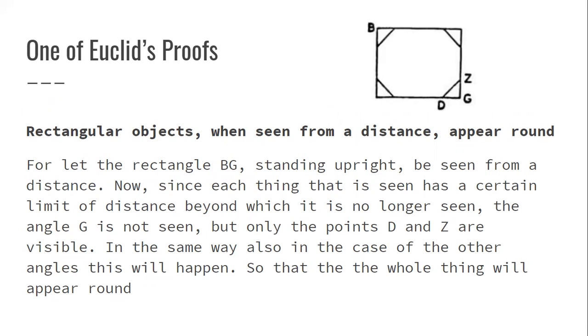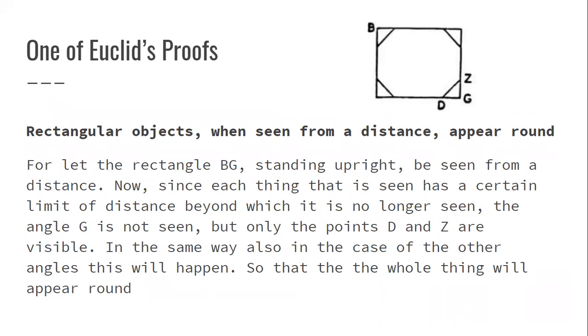This is what he's proving: that rectangular objects, when seen from a distance, appear round. We have the picture that we referenced up here. We see this rectangle, and this is how the proof went. He said for rectangle BG, which we see here, standing upright, it can be seen from a distance. Now, since each thing that is seen has a certain limit of distance beyond which it is no longer seen, the angle G is not seen.